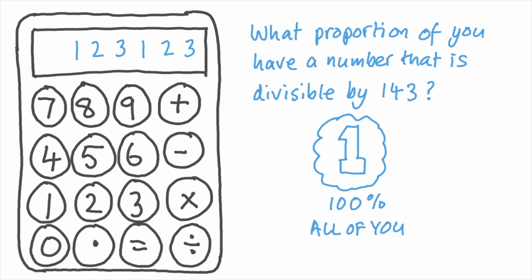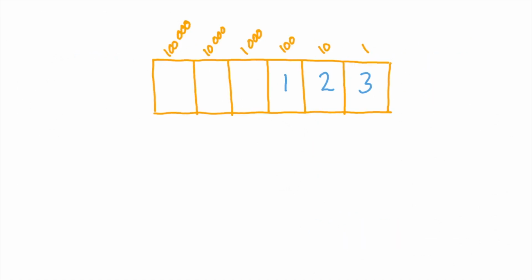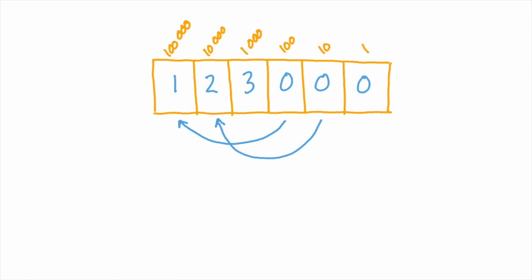So why are our divisibility proportions breaking down? It's weird, eh? Well, maybe not. Let's think about what happened when I told you to repeat your random 3 digits to make a new 6-digit random number. So we start off with our 3-digit number. In my case, 1 was in the hundreds column, 2 was in the tens column, and 3 was in the ones column. If I multiply that by 1,000, I get 123,000. 1,000 times 100 is 100,000, 1,000 times 10 is 10,000, and 1,000 times 1 is 1,000. So all those digits have moved to columns which have a place value 1,000 times bigger.